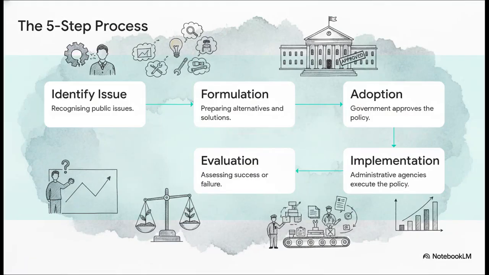We know what a policy is, so how does it come to life? There's actually a pretty neat 5-step life cycle here. First, problem identification, recognizing an issue like unemployment. Second, policy formulation, where we prep alternatives and solutions. Third, policy adoption. This is when the government, like Parliament, actually stamps it into law. Fourth, policy implementation, where administrative agencies step in to execute it. And finally, Step 5, policy evaluation. Did the policy actually succeed or fail?